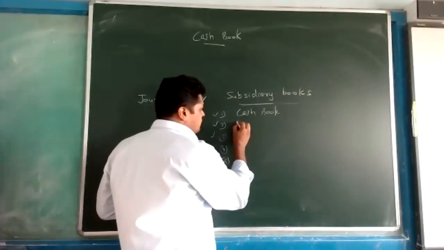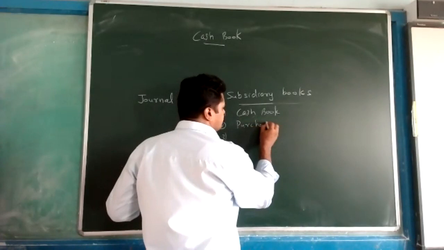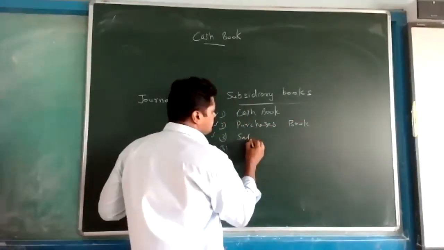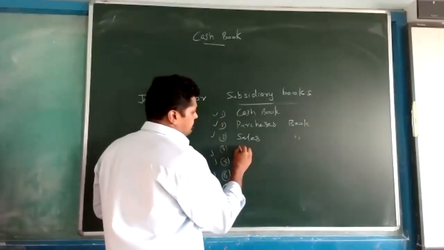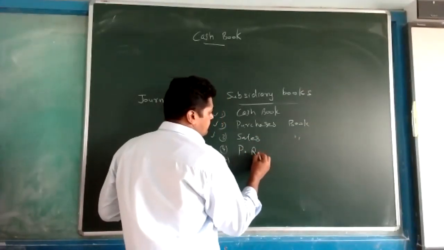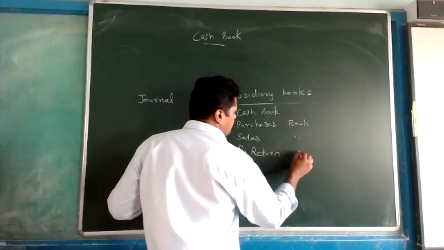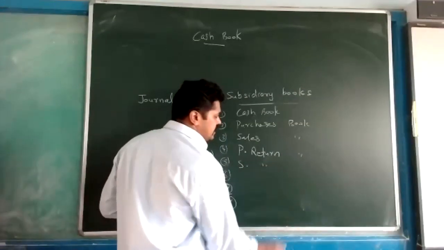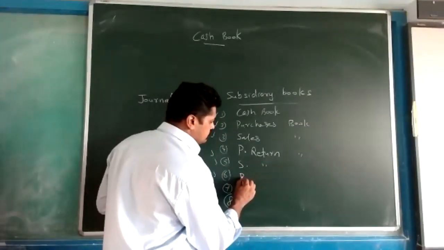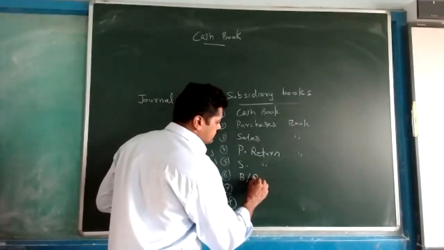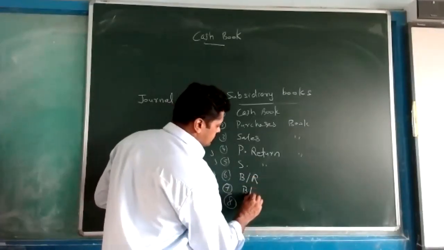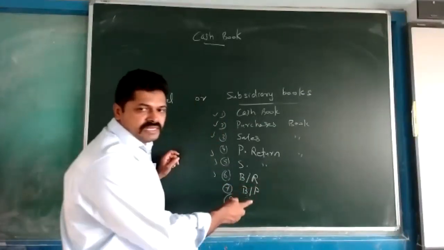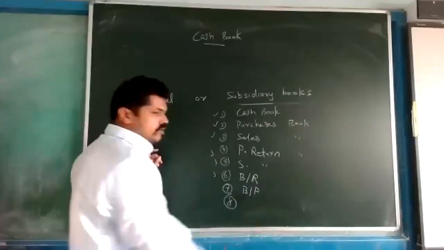Then purchase book is there, sales book, purchase return book, sales return book, bills receivable book, bills payable book.